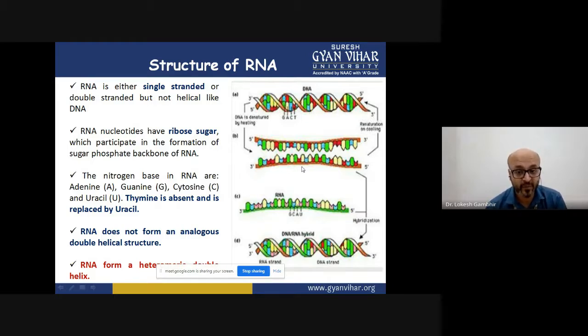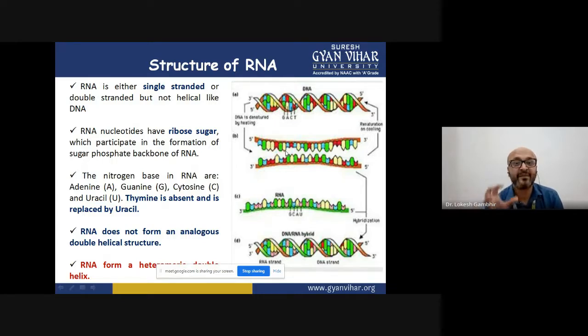So this property, that an RNA molecule can bind to its complementary strand of DNA, forming a double-stranded structure called a DNA-RNA hybrid, is relatively very stable. The only condition is that the DNA should be in single-stranded form.